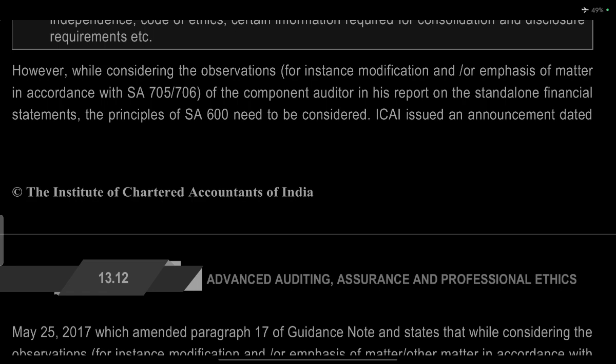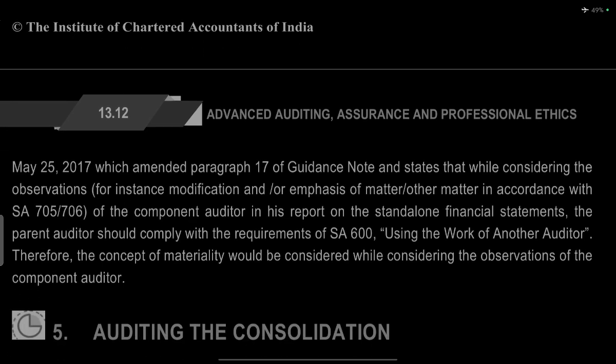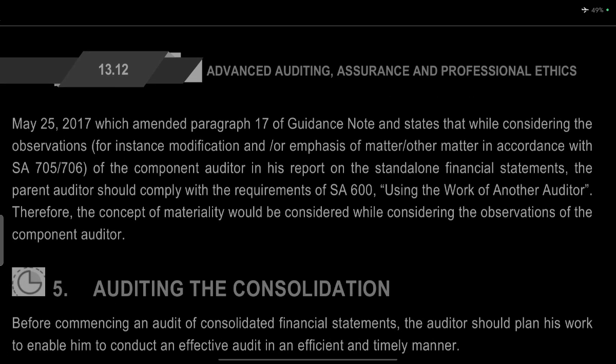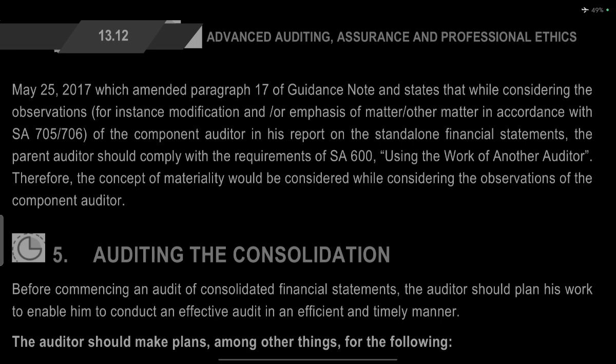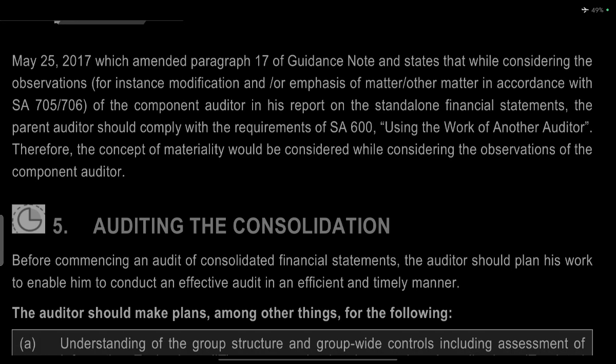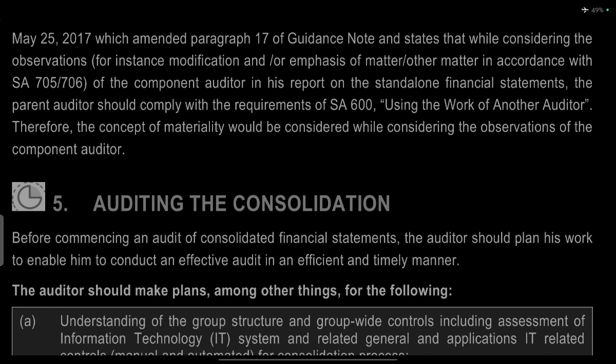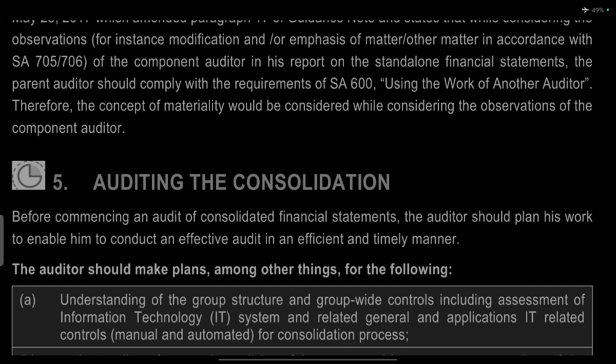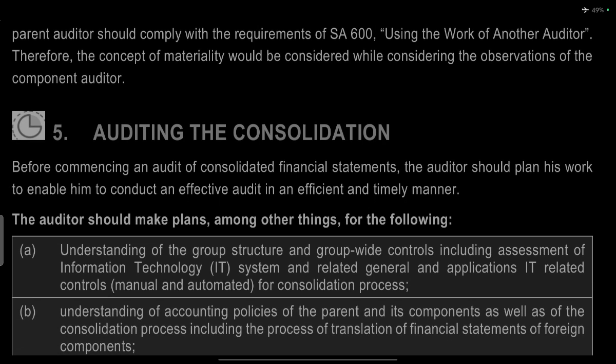The ICAI issued an announcement dated 25th of May 2017, which amends paragraph 17 of the guidance note. It states that while considering the observations for instances of modification or emphasis of matter in accordance with SA 706 or 705 in the component auditor's report on the standalone financial statements, the parent auditor should comply with the requirements of SA 600 when using the work of another auditor. Therefore, the concept of materiality would be considered while considering the observations of the component auditor.